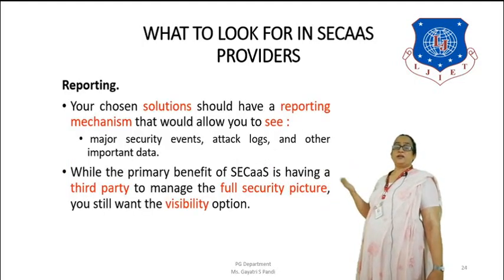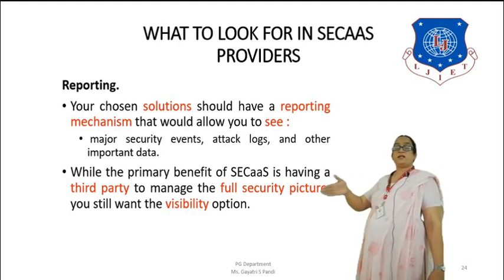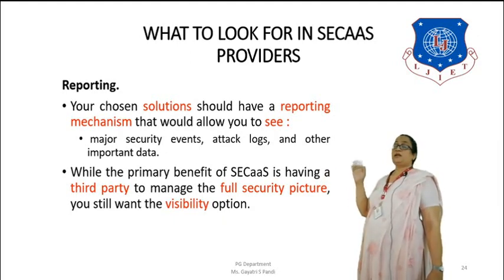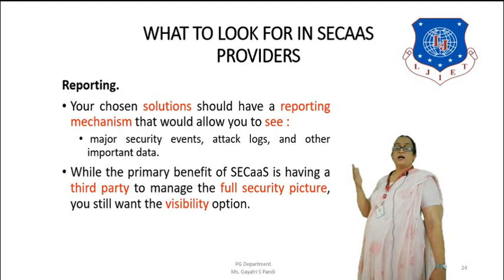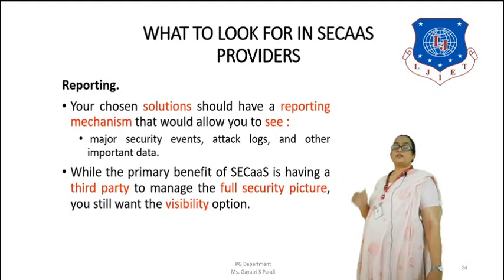And then reporting. You choose solutions that should have a reporting mechanism, and this reporting mechanism, as I said, is very important because it will give you visibility into major security events, attack logs and other important data. Though there is a SecaaS provider who manages all this, you still have to manage the full security picture, and you still need to have the visibility option in spite of having a SecaaS. So these are the major benefits of managing the SecaaS or hiring third party services.